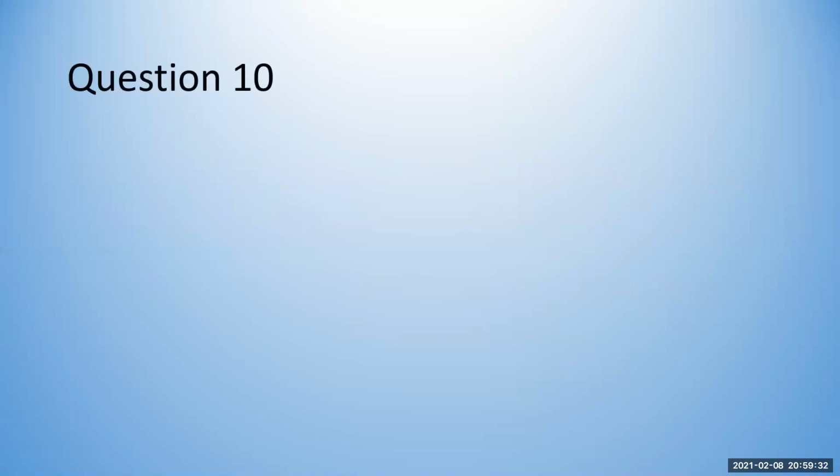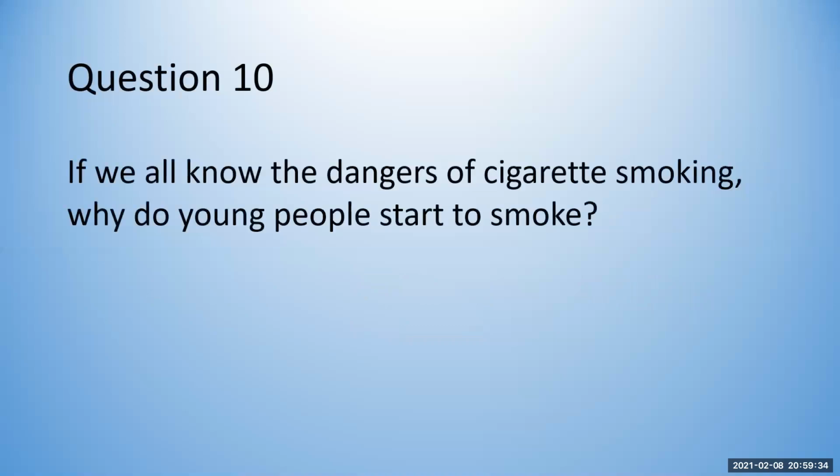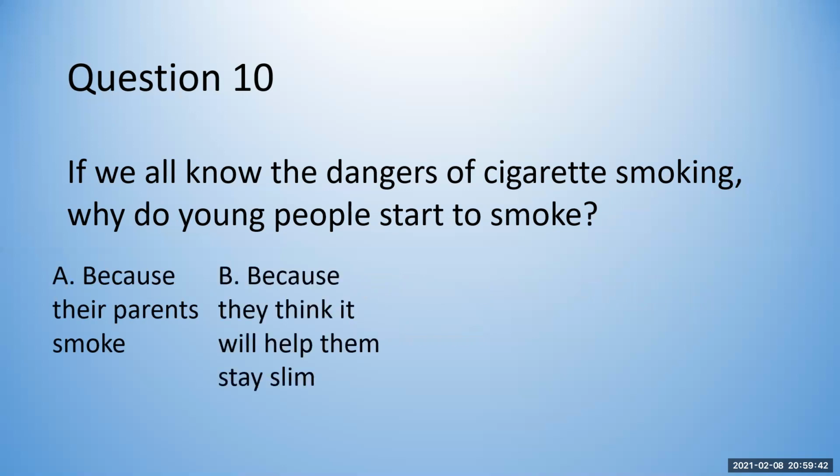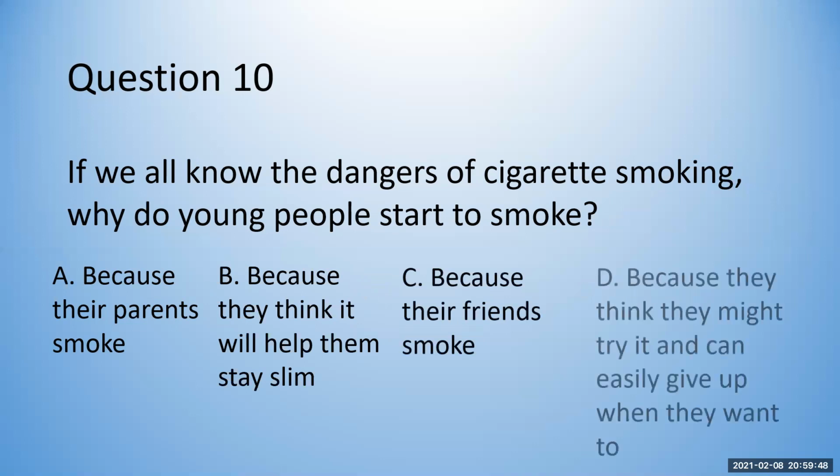And finally, question 10. If we all know the dangers of cigarette smoking, why do young people start to smoke? A, because their parents smoke. B, because they think it will help them stay slim. C, because their friends smoke. Or D, because they think they might try it and can easily give up when they want to.